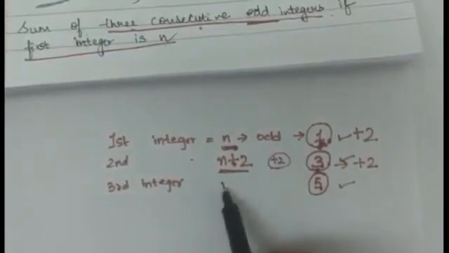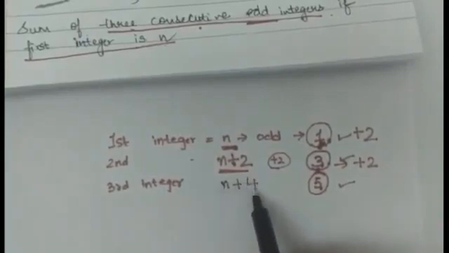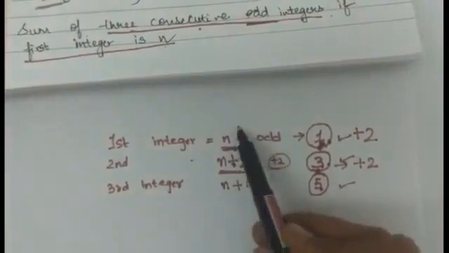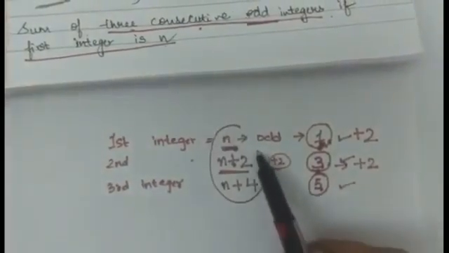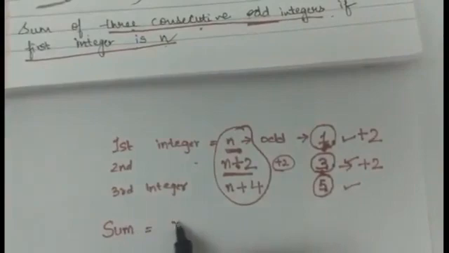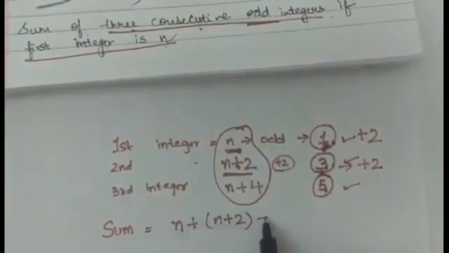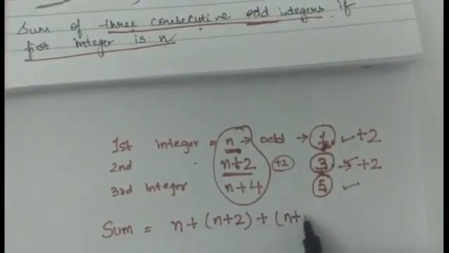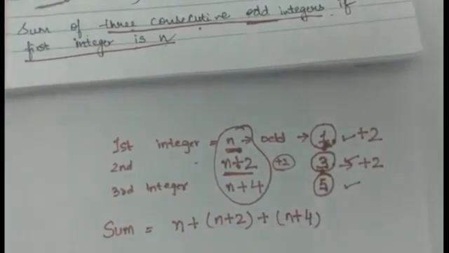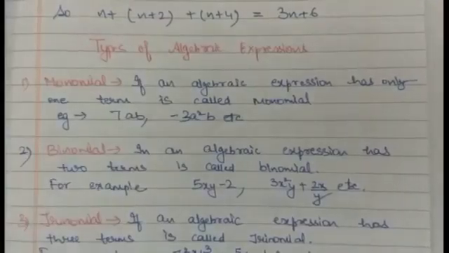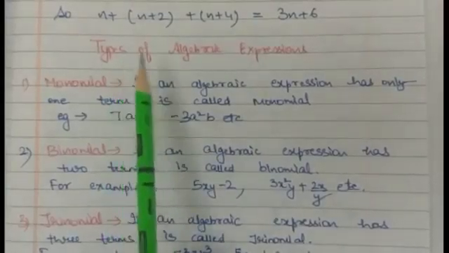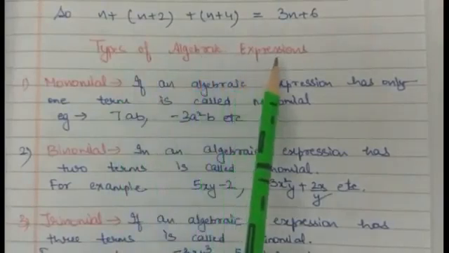So what will it form? N plus 4. So now we have to frame these odd integers as their sum. So sum will be n plus n plus 2 plus n plus 4. Clear?